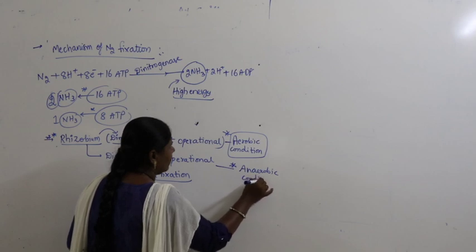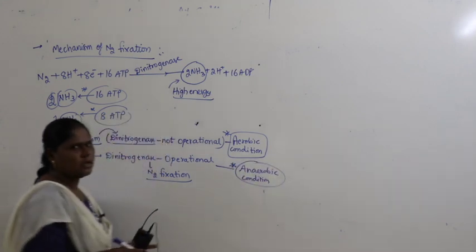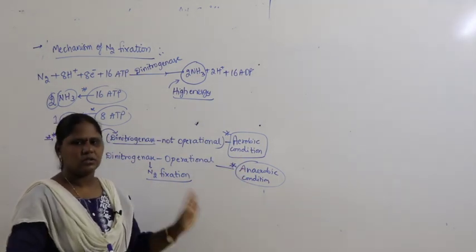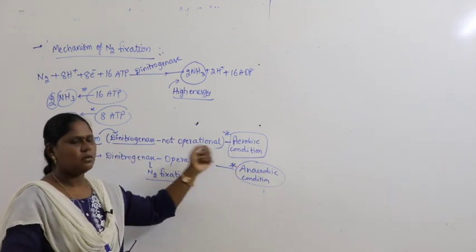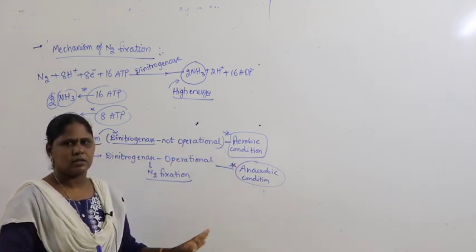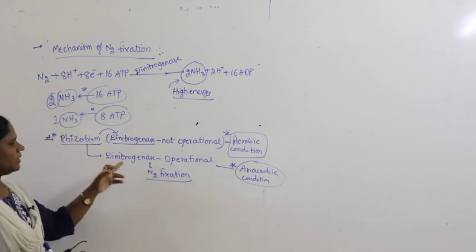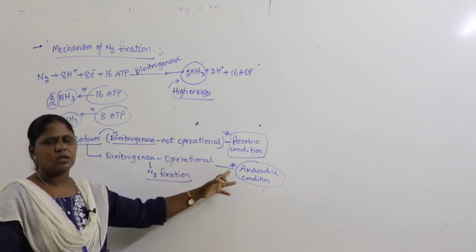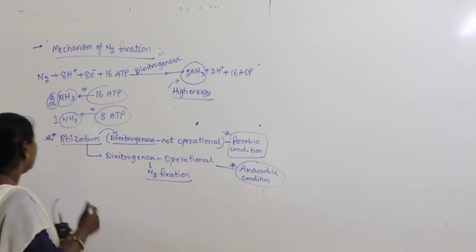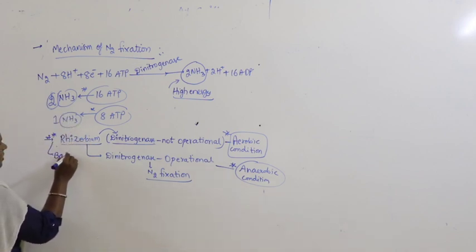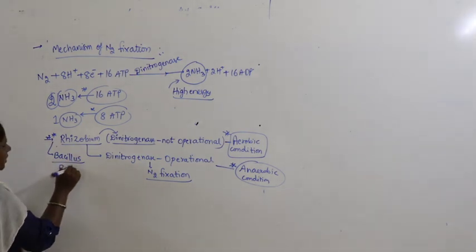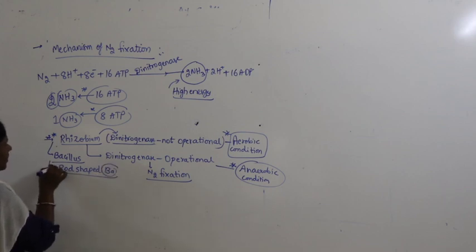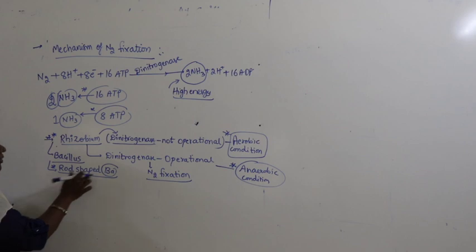Then rhizobium adopts anaerobic condition. What you have to understand is that rhizobium can survive in both aerobic and anaerobic conditions. When rhizobium is in aerobic condition, dinitrogenase is not operational, no nitrogen fixation. When dinitrogenase inside rhizobium is operational, when it is involved in nitrogen fixation, it is in anaerobic condition. You know it very well, rhizobium is a bacillus. Bacillus means a rod shaped bacteria.